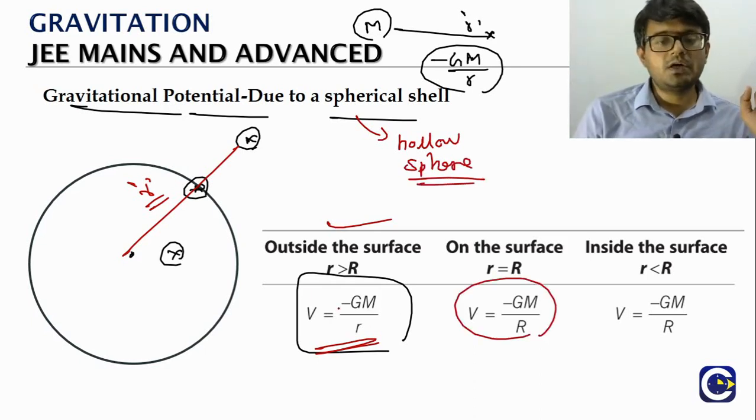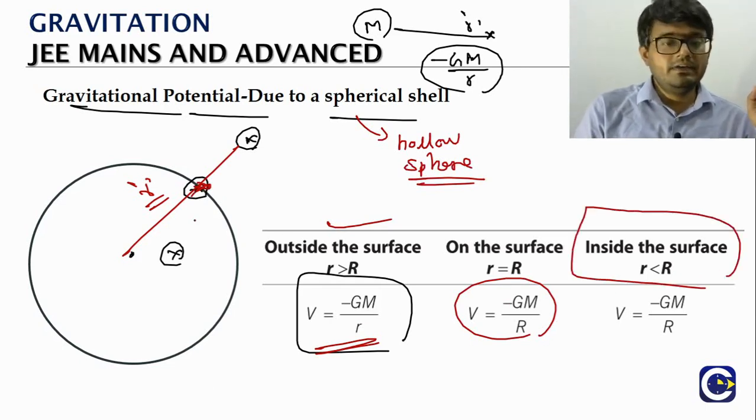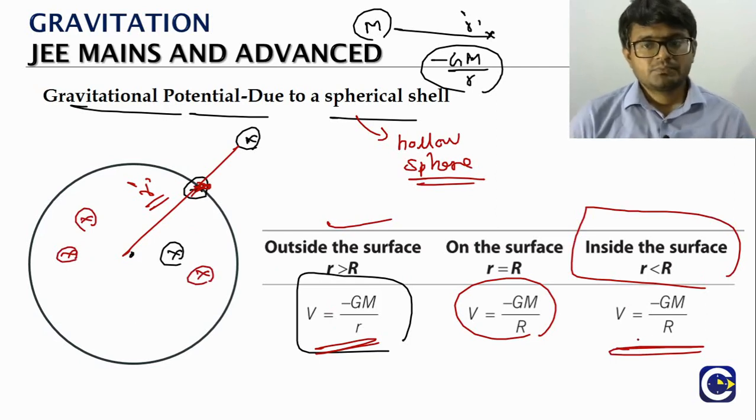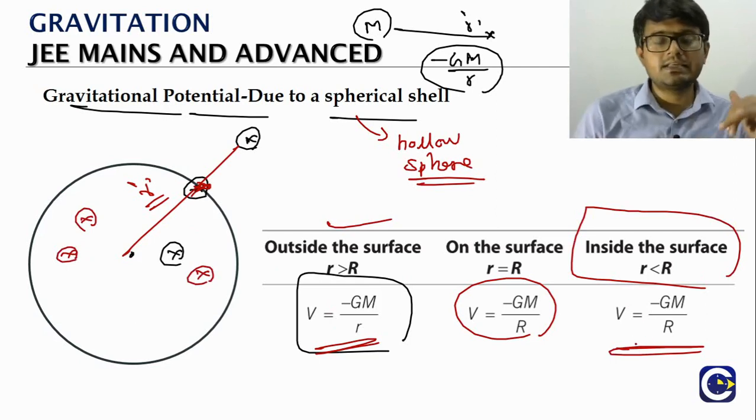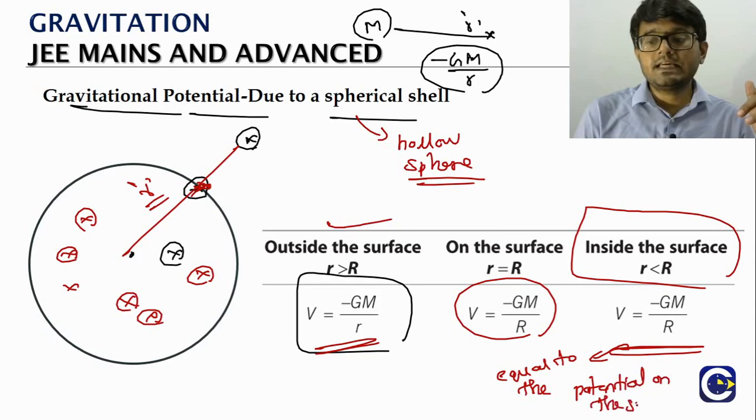On the surface means what? The smaller r becomes capital R. What is it? Minus GM by R. Inside, when we mark any point inside, the potential value will be the same everywhere. So you can check our detailed video on how this result comes. Any point inside you take, the potential value will be the same and equal to the potential on the surface. Just look at what is the potential on the surface: minus GM by capital R, right?